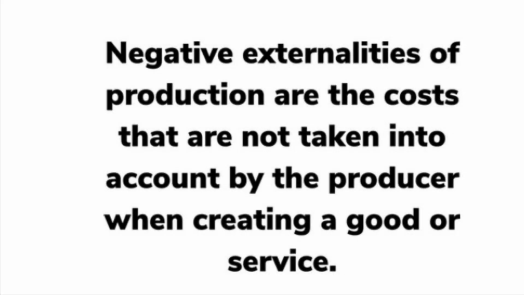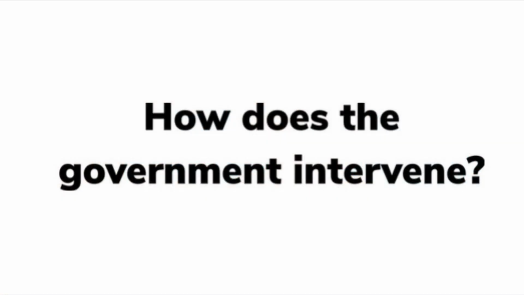Define negative externalities of production. How does the government intervene when a good or service has a negative externality of production? Give two examples.